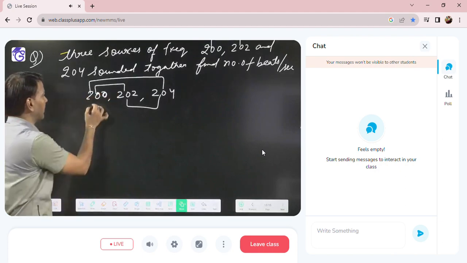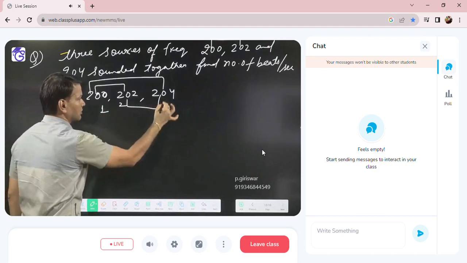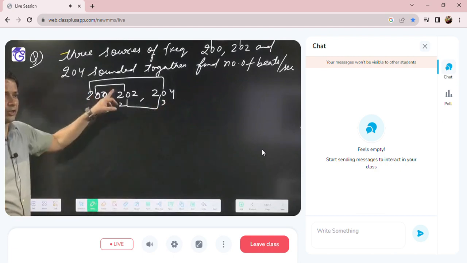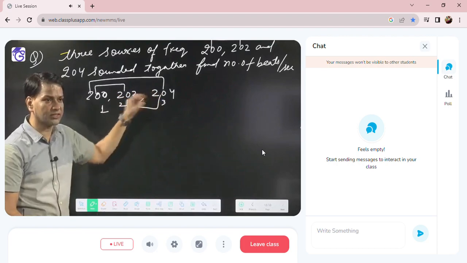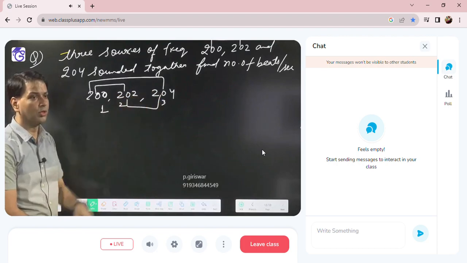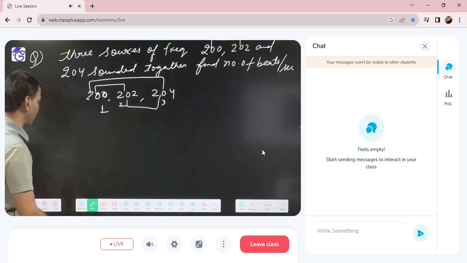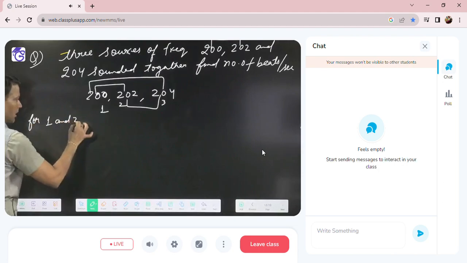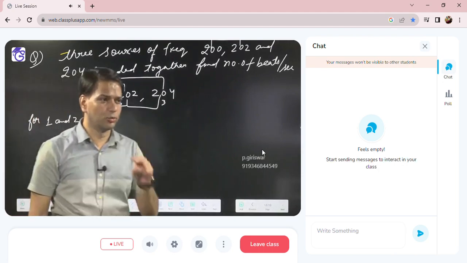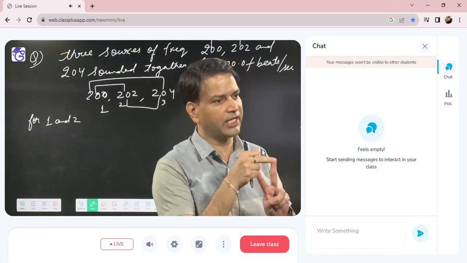Suppose I am marking source 1, source 2, source 3. 1 and 2, what is the beat frequency? 2. 2 and 3, what is the beat frequency? 2. 1 and 3, what is the beat frequency? 4. So for 1 and 2, the beat frequency I am getting is 2. So the first beat I will get at 1 by 2 and the second beat I will get at 1.